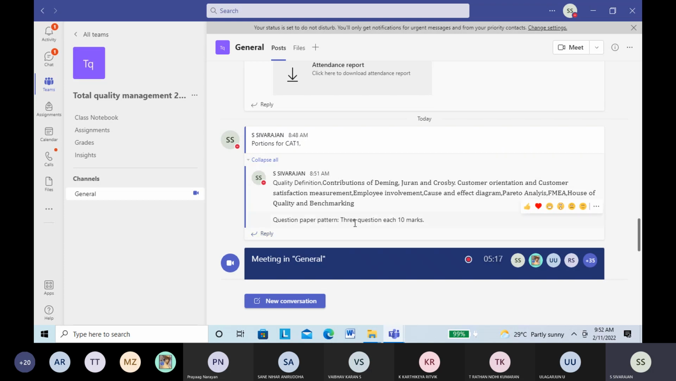The question paper pattern is you will have 3 questions and all of them are 10 marks questions. And there is no subdivision. So only full questions I am asking, so time will not be a problem.